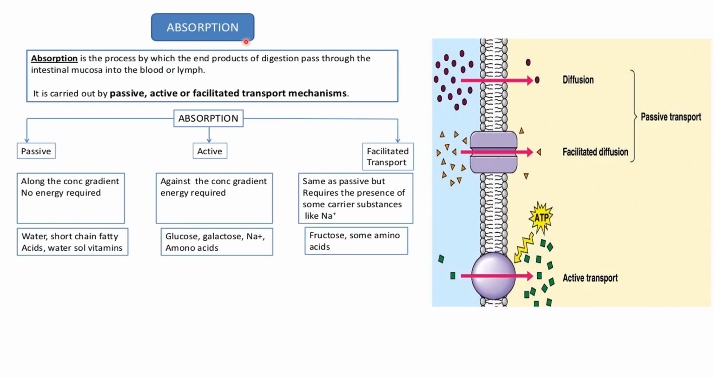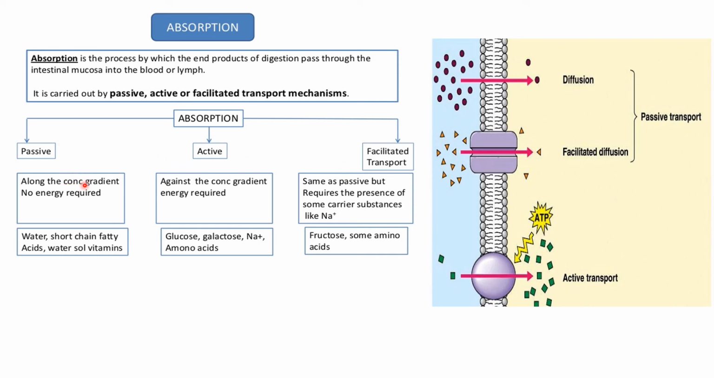Now there is something which is known as absorption. Absorption is the process by which the end products of digestion pass through the intestinal mucosa into the blood or the lymph. It is carried out by passive, active or facilitated transport mechanisms. So absorption is by three methods, that is passive, active and facilitated transport.